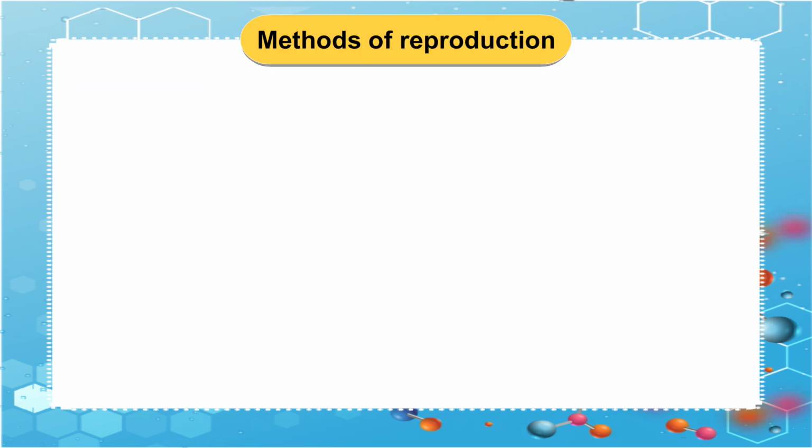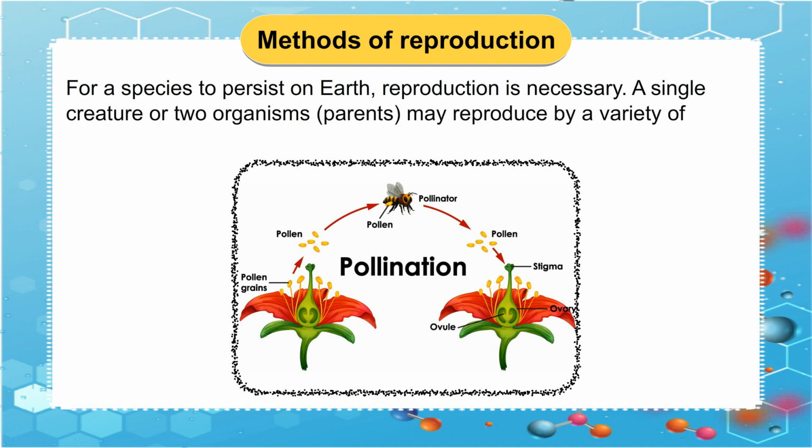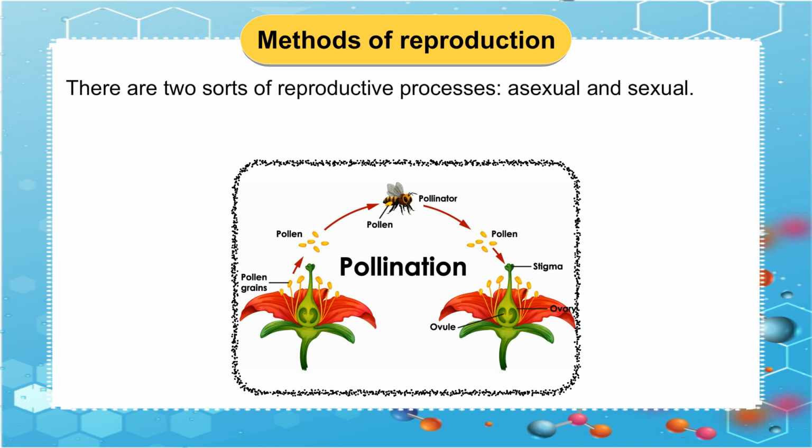Methods of reproduction. For a species to persist on Earth, reproduction is necessary. A single creature or two organisms, parents, may reproduce by a variety of techniques, giving rise to offspring. There are two sorts of reproductive processes, asexual and sexual.